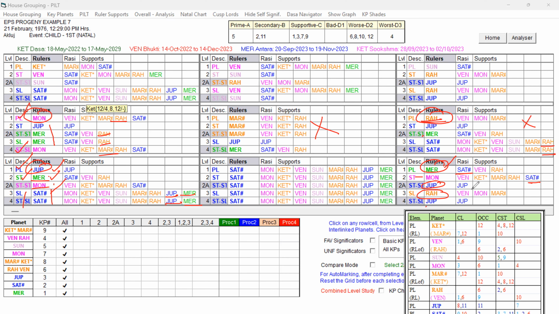And once the conception has taken place, after the 9 months period of delivery, that gestation period got over. At that time, that native was running the Moon Antra. You see how it happens. Prior to that, Sun was running, not good. Venus was running, not good.